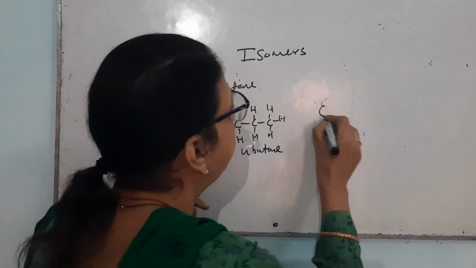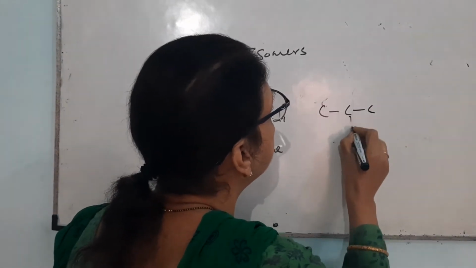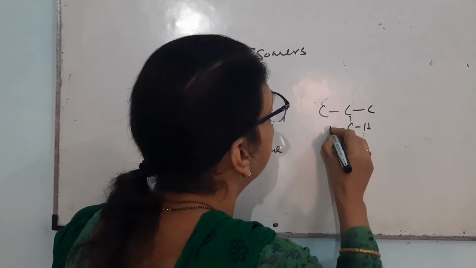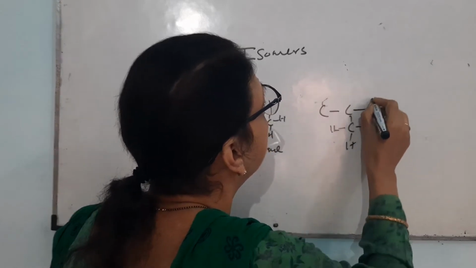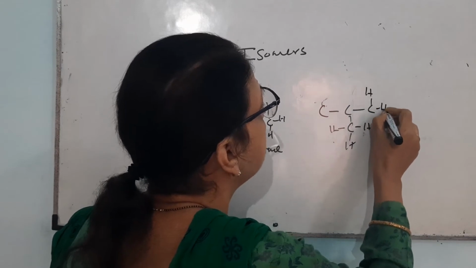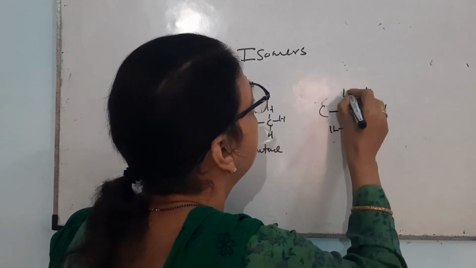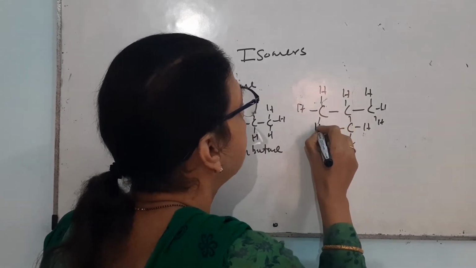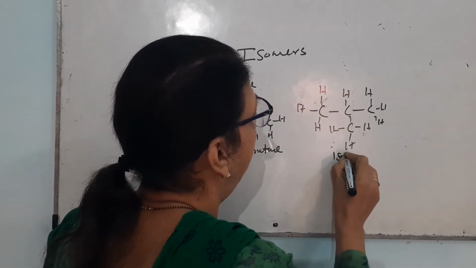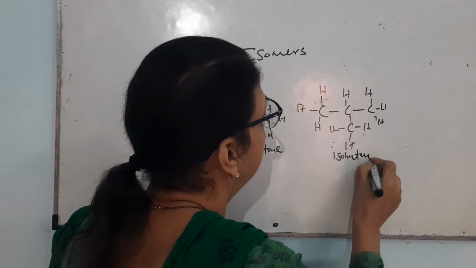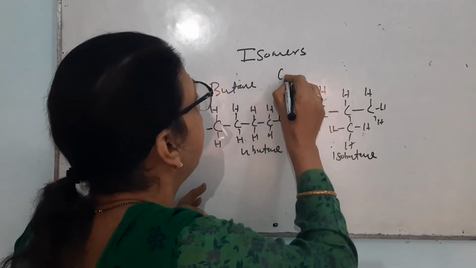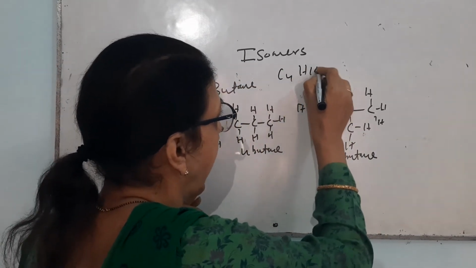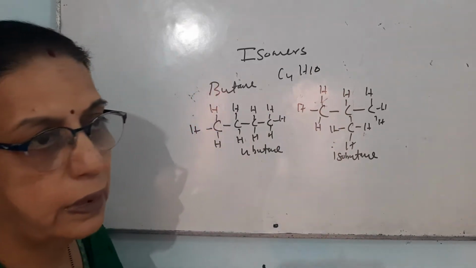And when one of the carbons is present in the form of a branch, it is known by the name of isobutane. The molecular formula is the same in both the cases, that is C4H10.